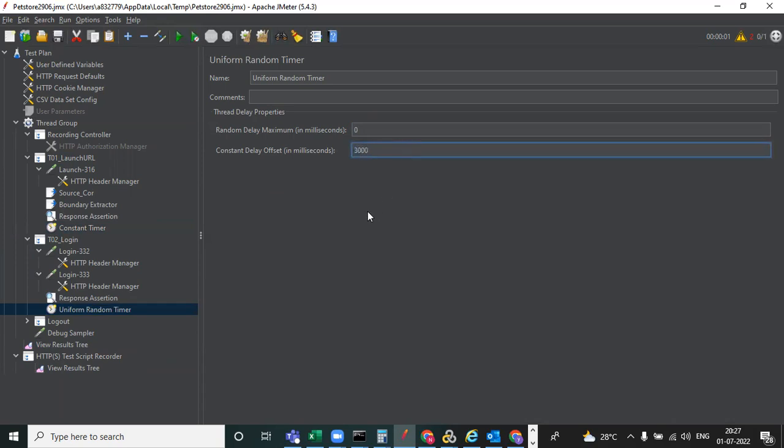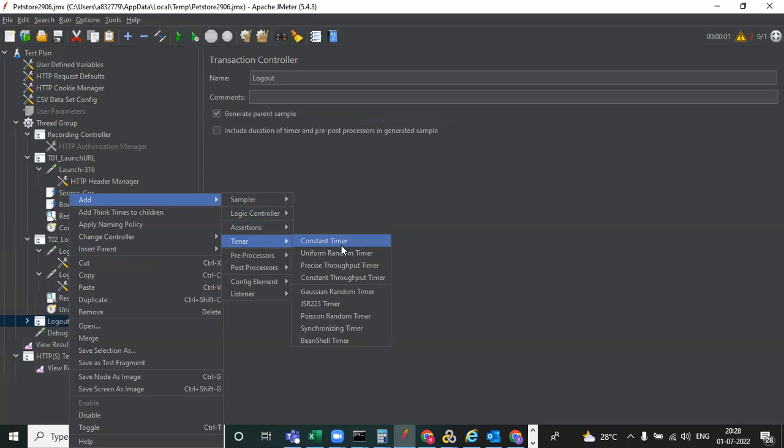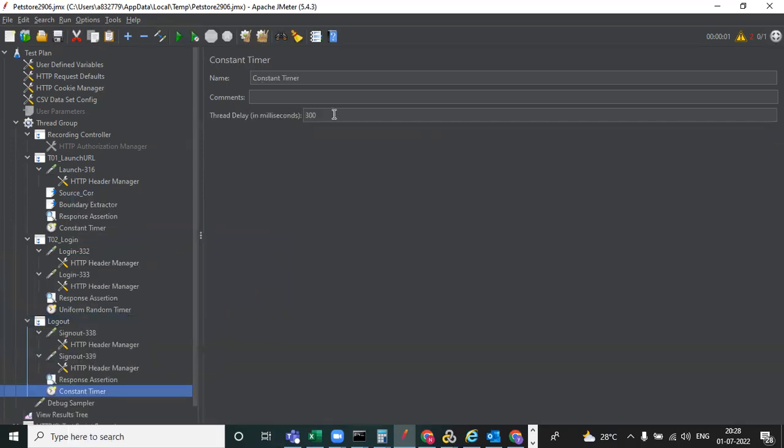3000 means 3 seconds. Randomly typically means we give a minimum second. 1000 means 1 second. From 1 second to 3 seconds, it will pick any of these: 1 second, maybe 2 or 3, it will pick. And you can give this for any timer, constant or uniform, whatever you like. And I'm giving 3000.